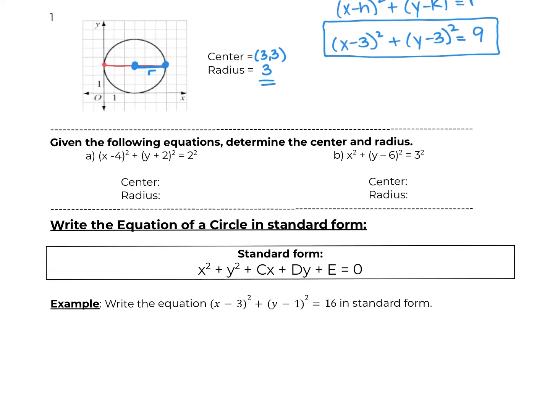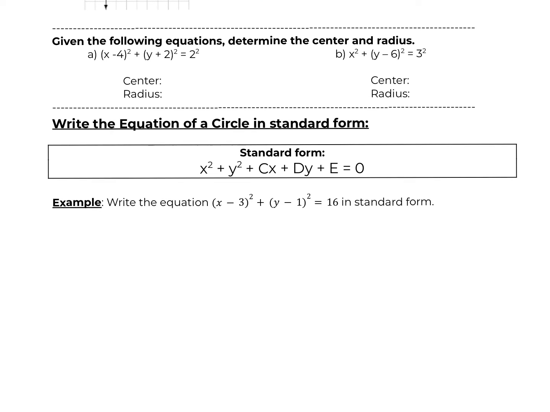So now, what if I give you the equations and I ask you to determine the center and the radius from that? So again, to find the center, say in this example, we have to switch the signs of the values there. So a negative 4 will make positive 4, and this positive 2 will switch to a negative 2. And the radius squared, r squared, means that the radius must be 2, right?